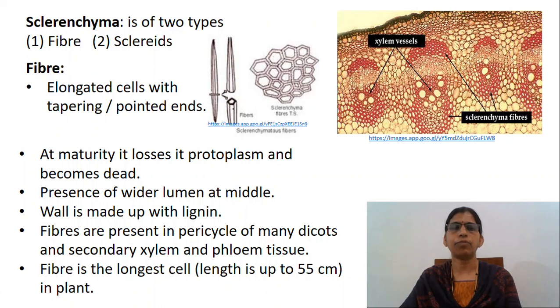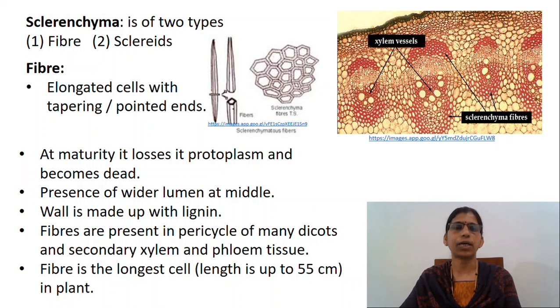Moreover, both the forms may remain intermixed in the same strand to carry on the same function. Some of the important features of sclerenchyma are: they are hard, rigid and dead tissue. The cell wall is very thick due to the deposition of lignin. These are of various shapes and sizes. It provides mechanical support as well as rigidity to the plant body.